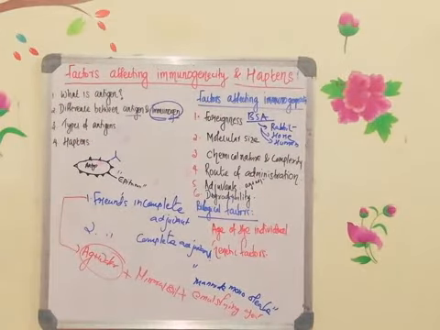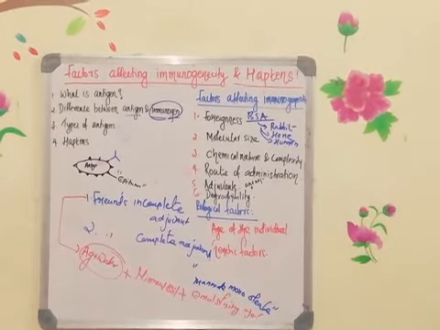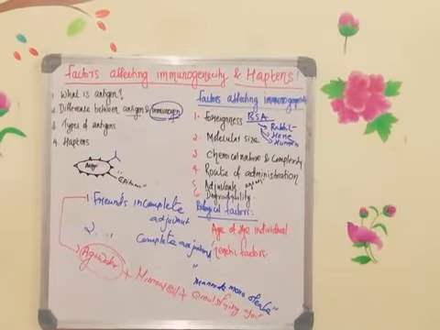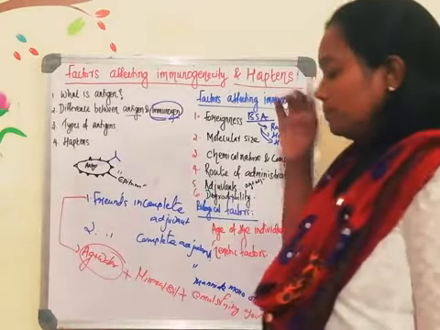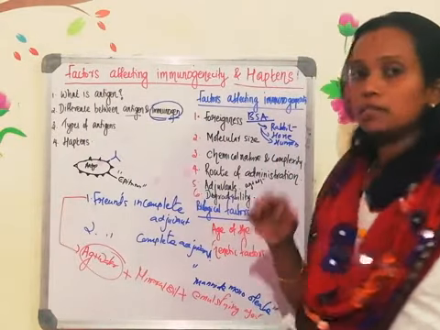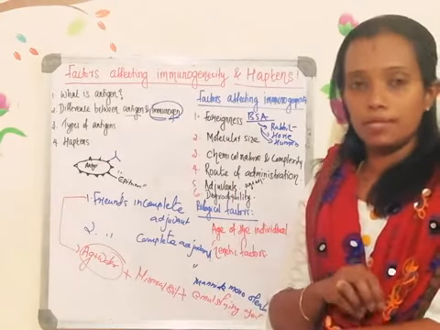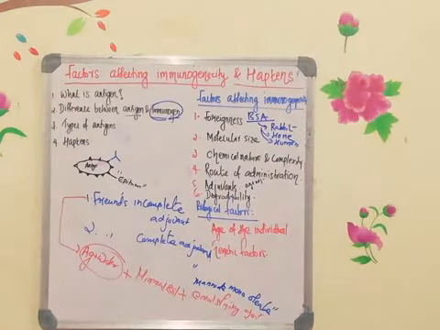When this one is injected into the body, this is the most commonly used one, designed to provide continuous release because of the presence of oil and the emulsifying agent. When it is injected into the body, it will be retained at the injected site for a longer time. Now the drawback of the adjuvant is that because of the presence of oil and emulsifying agent, sometimes granulomas can be seen. That is the disadvantage of the adjuvant.